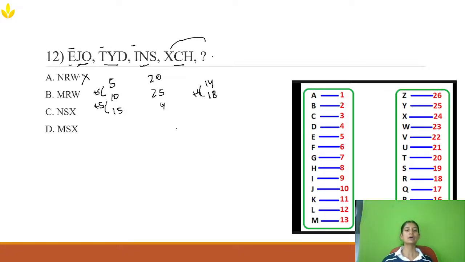Now the next one. M is 13, R is 18. How much is the difference? Here it is 5. W is 23. Again the difference is 5. So we are getting a pattern over here. So option B is the right answer.